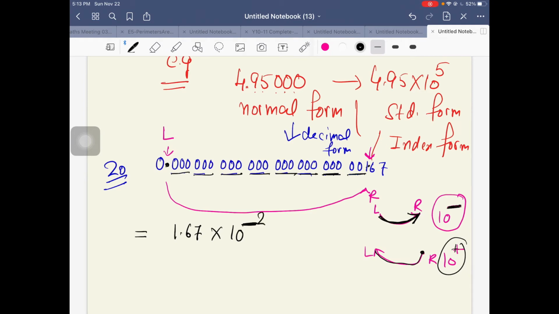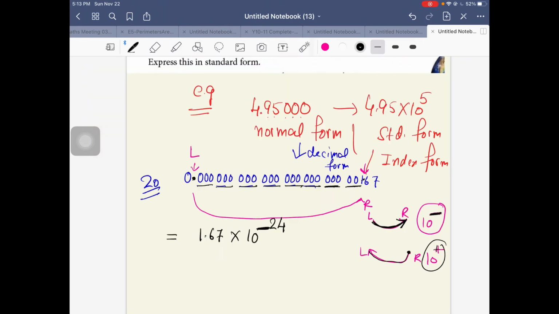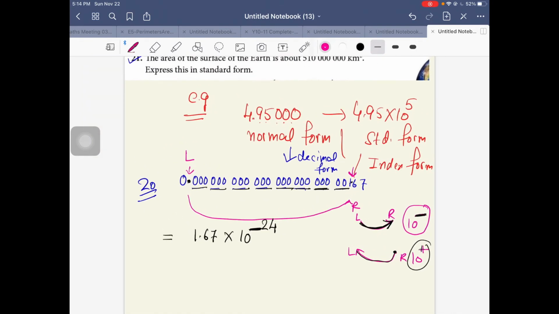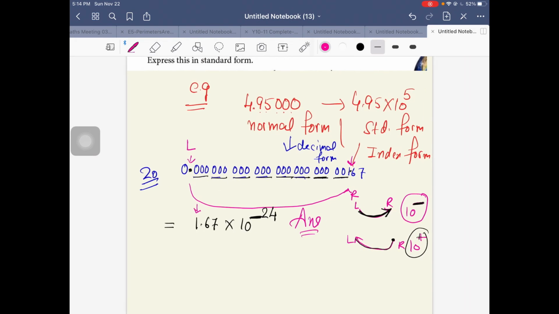So it should be 1.67 times 10 power minus 24. Is that clear? That's the answer. The decimal jumped 24 places, including the zeros and this one, to move right after the first non-zero number, so I write 10 power negative 24. The normal form is converted into standard form.